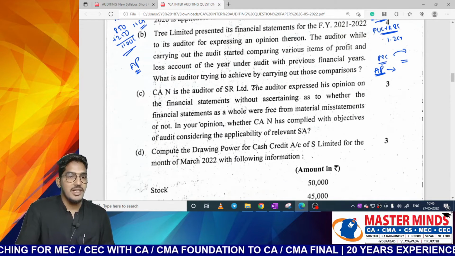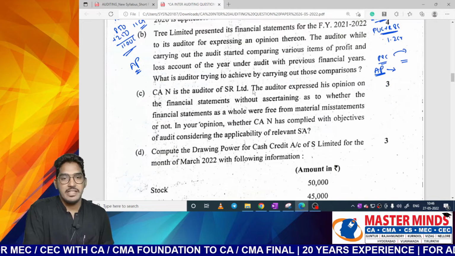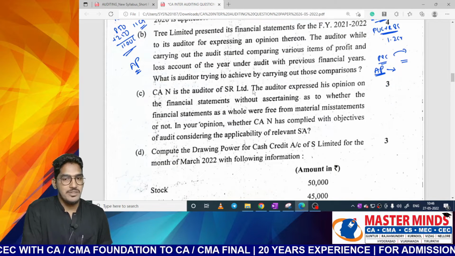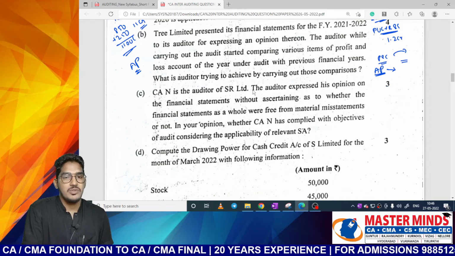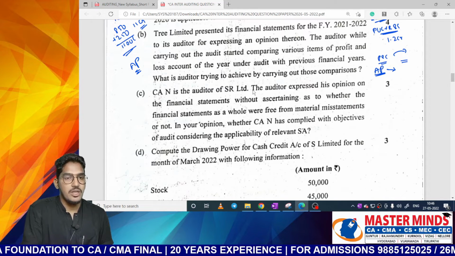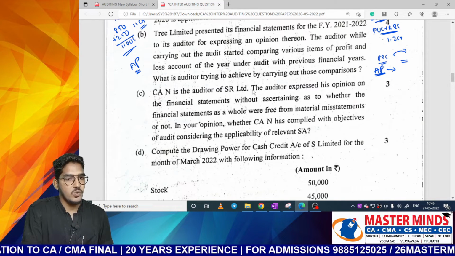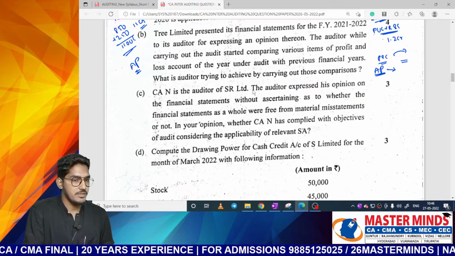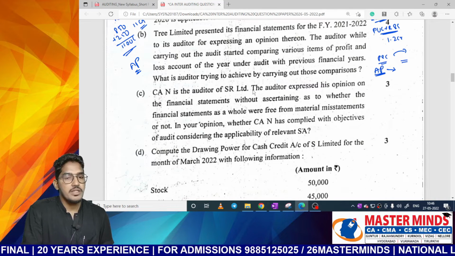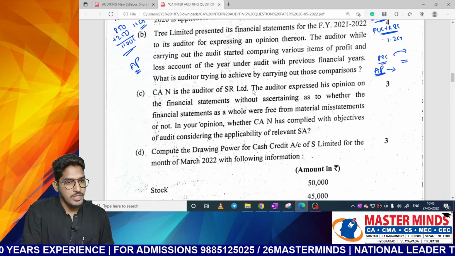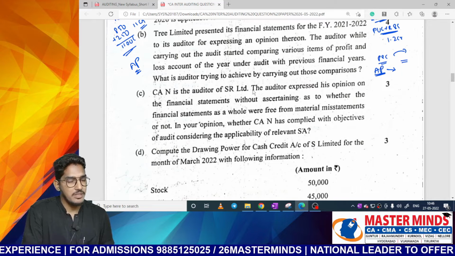Next one. CAN is the auditor of SR Limited. The auditor expressed his opinion on the financial statements without ascertaining as to whether the financial statements as a whole were free from material misstatements or not. In your opinion, whether CAN has complied with objectives of audit considering the applicability of relevant standard?